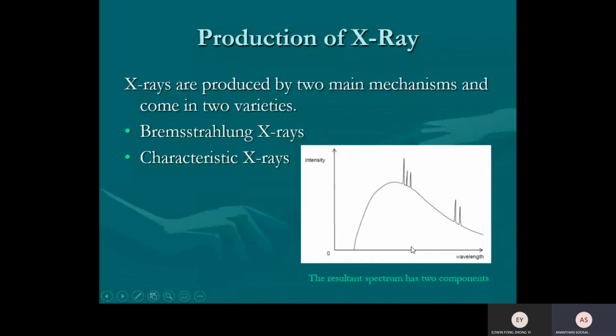Okay, now the theory part. The production of X-ray. X-ray is produced by two main mechanisms, which come in two varieties: the Bremsstrahlung X-rays and the characteristic X-rays. The main point here is that when the electron goes and hits the anode and the X-ray comes out, the X-ray is found to have a range of frequency. See, according to this graph, all these X-rays come out.